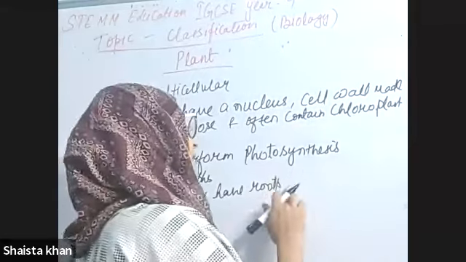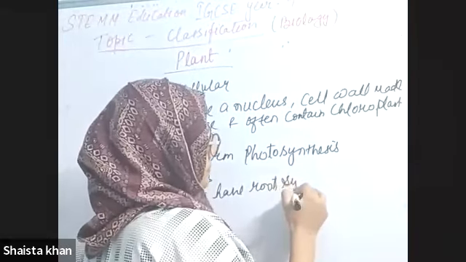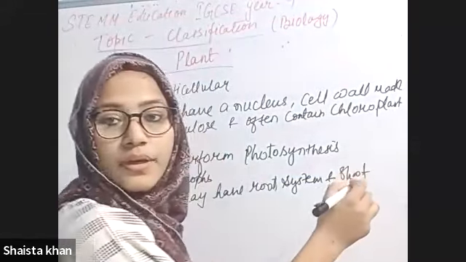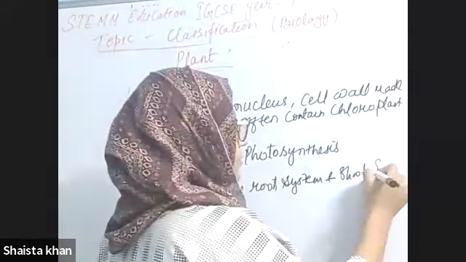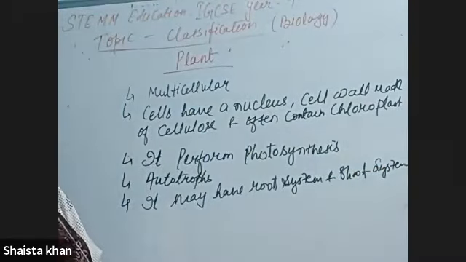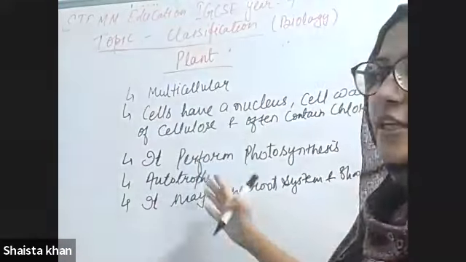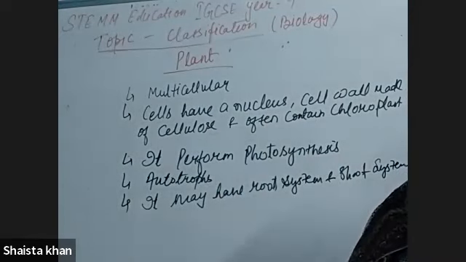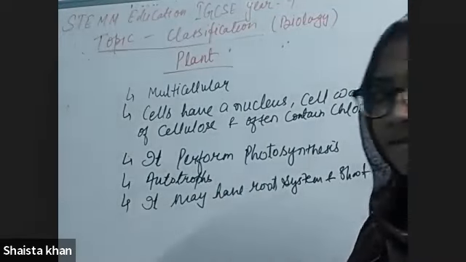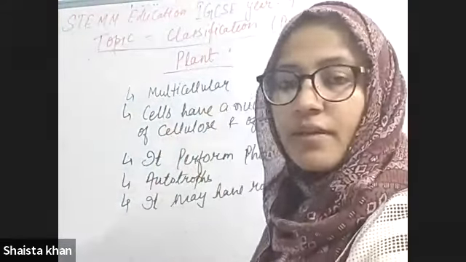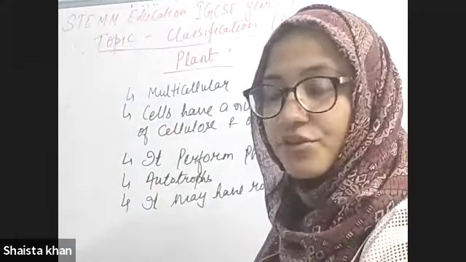So you can write here root system and shoot system. Okay. So these are the characteristics of plants. Is there any doubt till here?